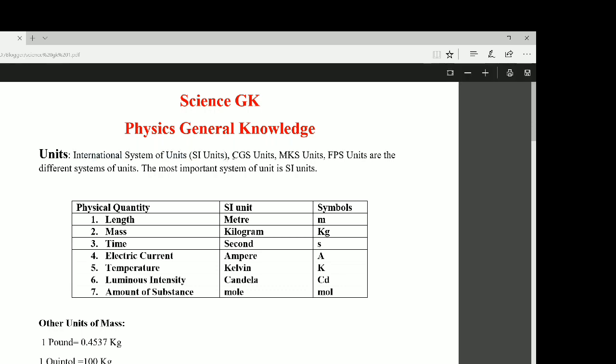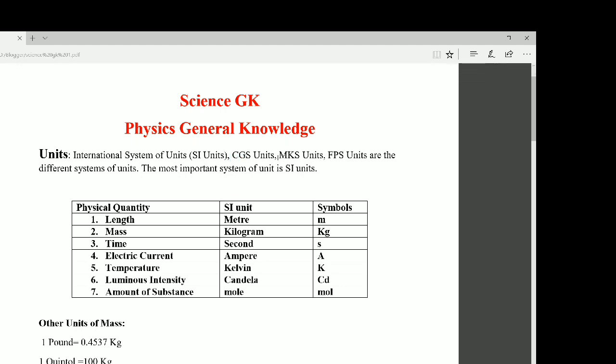CGS unit: C stands for centimeter, G stands for gram, and S stands for second. In MKS unit, M means meter, K means kilogram, and S means second.